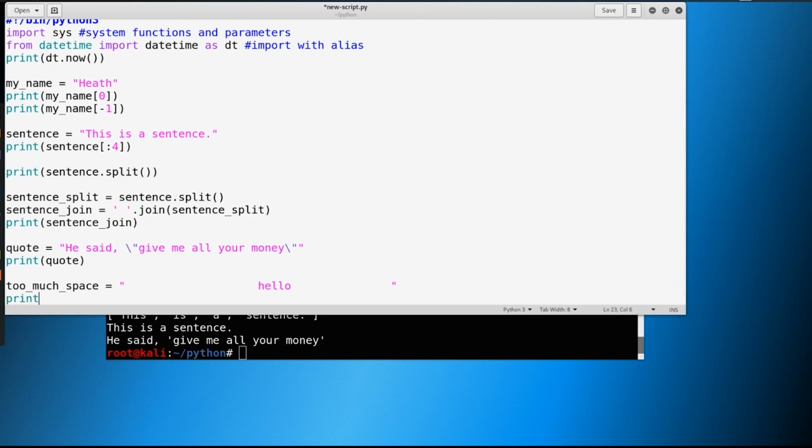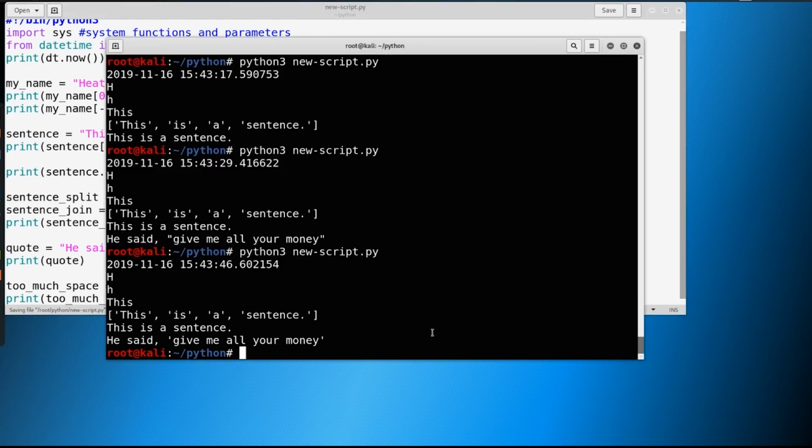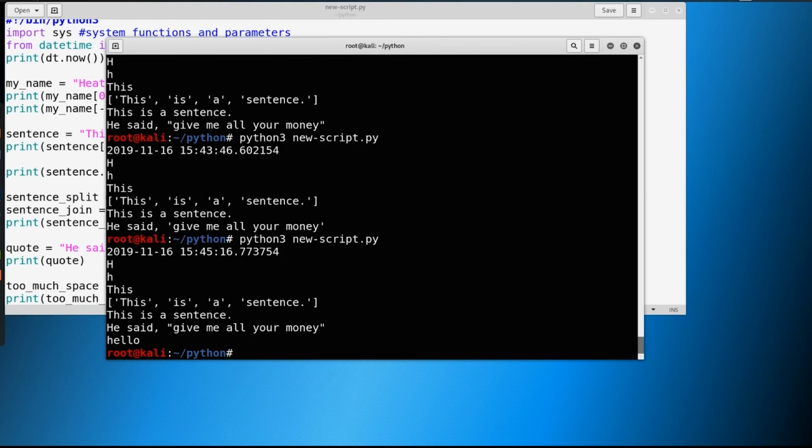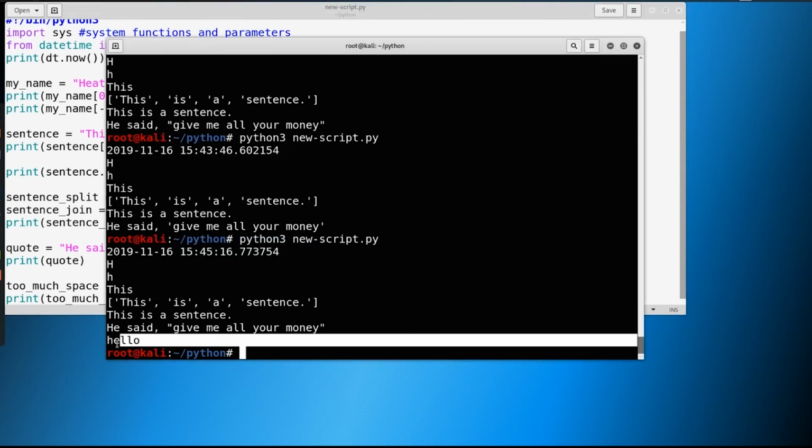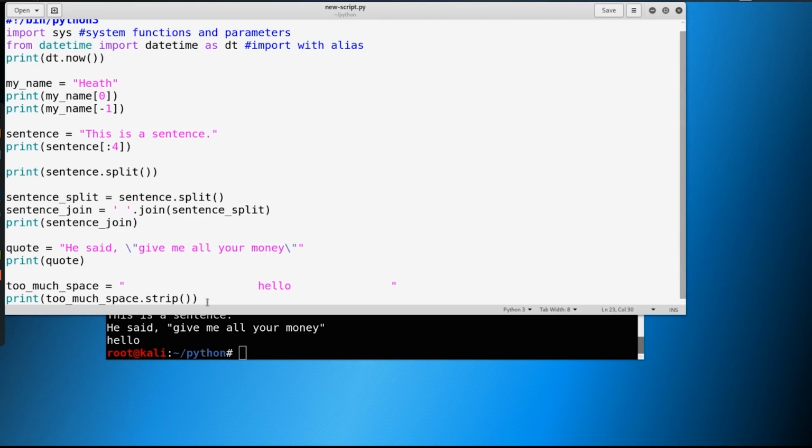So we can just print too much space here, and we can do the same thing as we did before and do something like strip, like this. Save it, and look what happens. Now it's just going to print hello. There's no space around it.